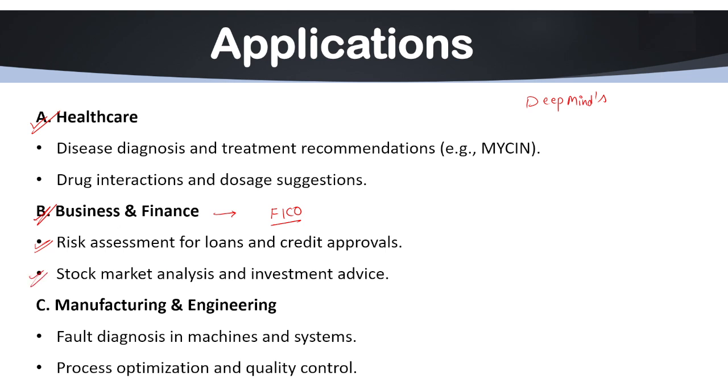If we talk about stock market analysis and investment advice, AI systems predict market trends, risks and opportunities for investors. They can also analyze historical stock data, economic indicators and news sentiment. For example, we have Bloomberg Terminal, MetaStock, and AlphaSense. All these are used in stock market analysis. Under business and finance, we can also add a third point, that is fraud detection.